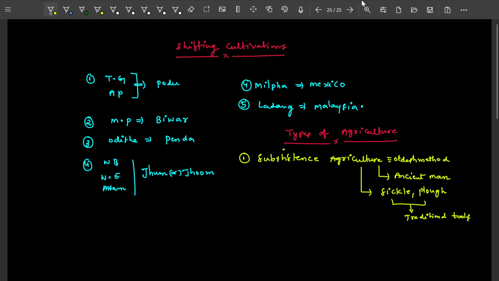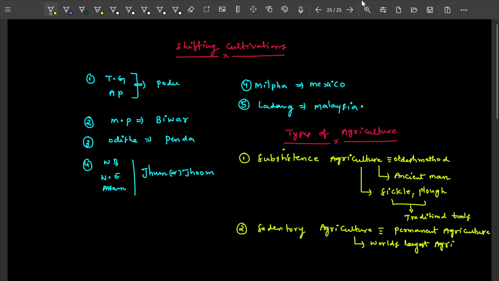The second one is sedentary agriculture. Sedentary agriculture means permanent agriculture, and it is also the world's largest agriculture.